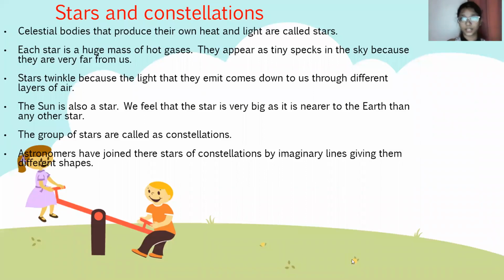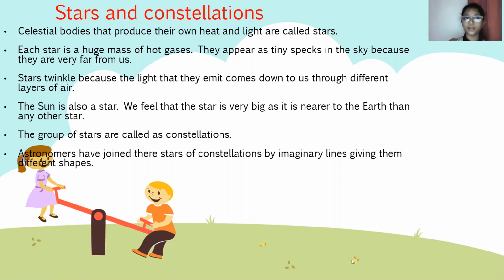Stars and constellations. Celestial bodies that produce their own heat and light are called stars. Each star is a huge mass of hot gases. They appear as tiny specks in the sky because they are very far from us. Stars twinkle because the light that they emit comes down to us through different layers of air. The sun is also a star. We feel that the sun is very big as it is nearer to the earth than any other star.